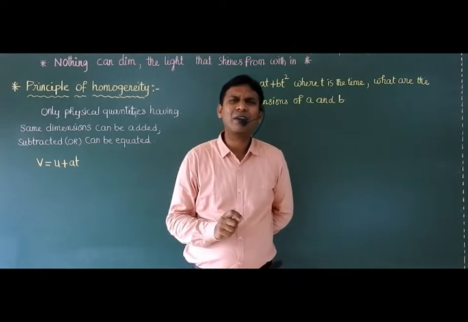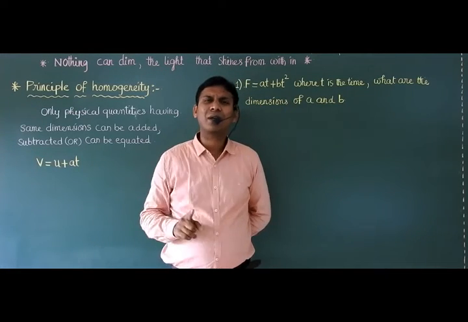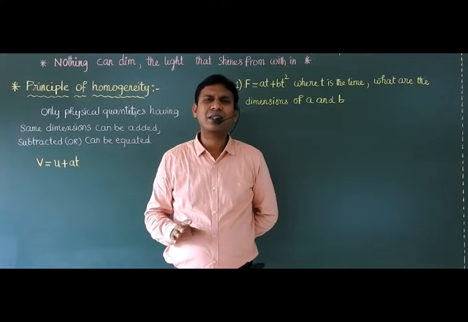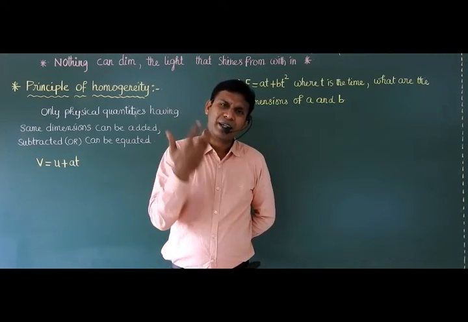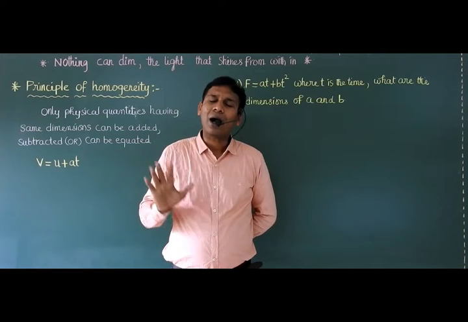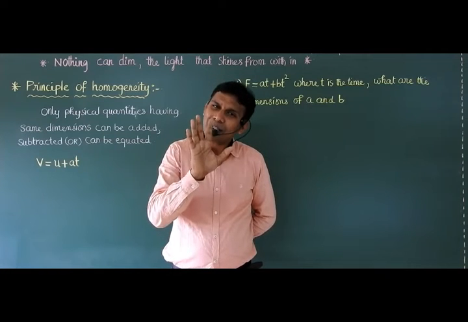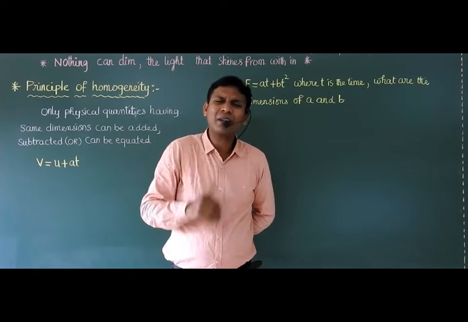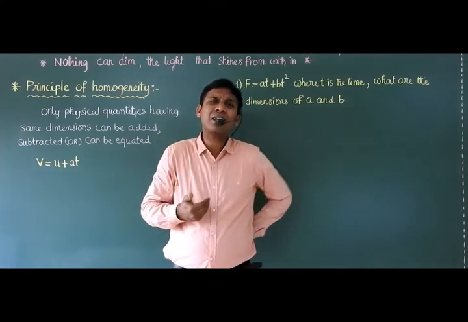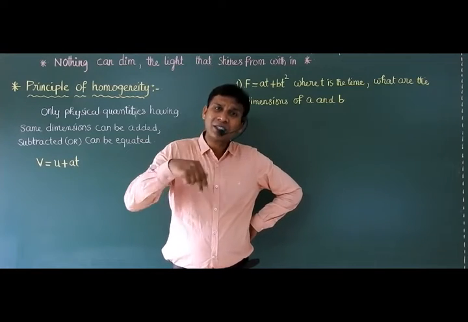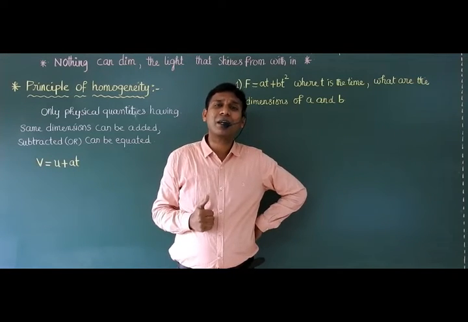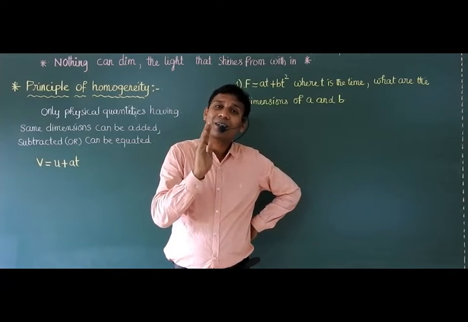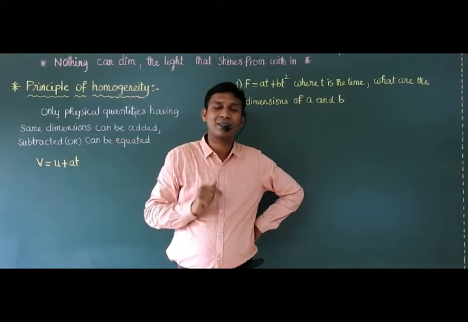U is initial velocity. Dear students, please remember, initial velocity, final velocity, changing velocity, increasing velocity, decreasing velocity, all are having same dimensional formula only. Why, sir? Increasing velocity unit meter per second, decreasing velocity unit meter per second, changing velocity unit meter per second, initial velocity unit meter per second, final velocity unit meter per second in SI system.